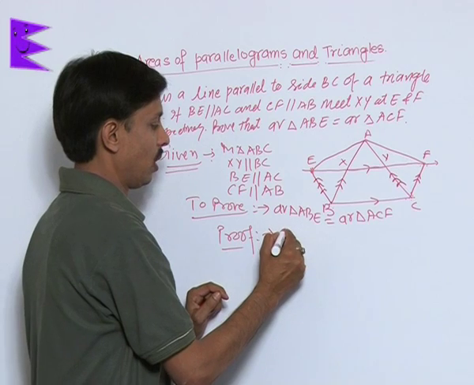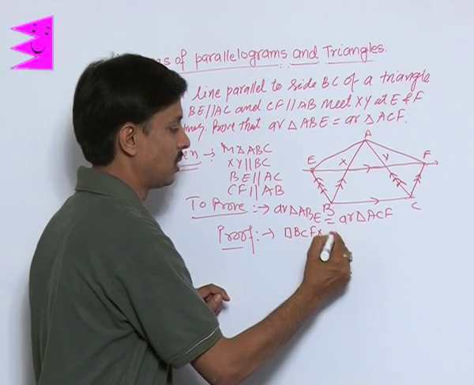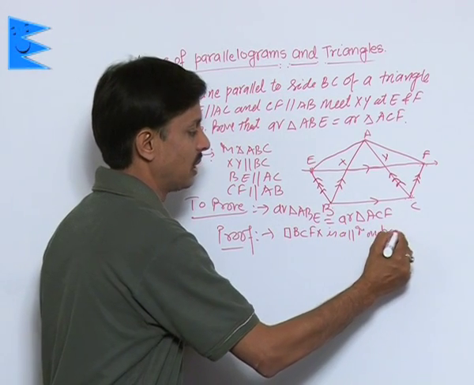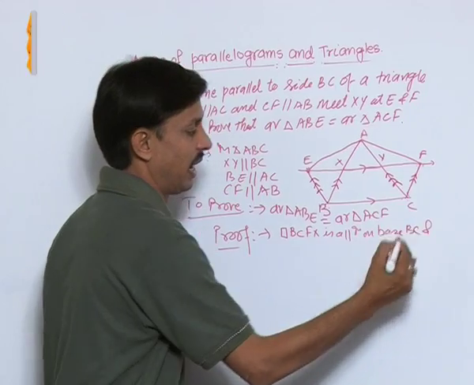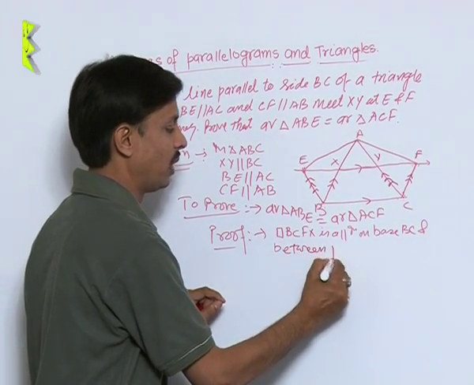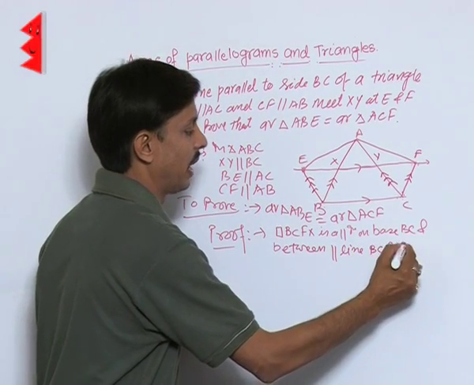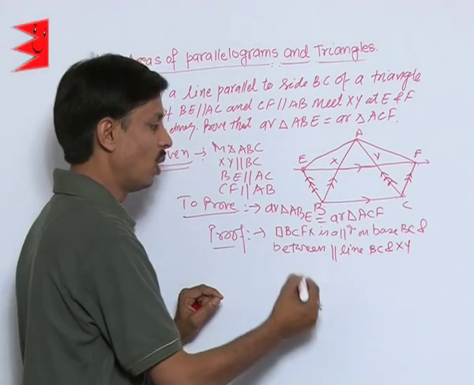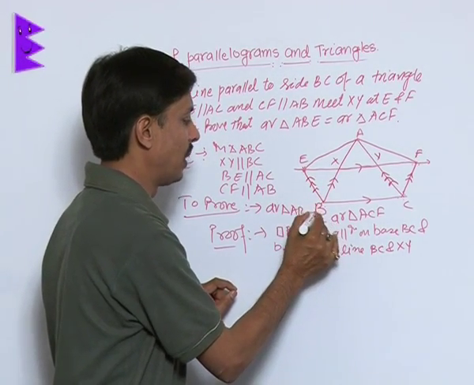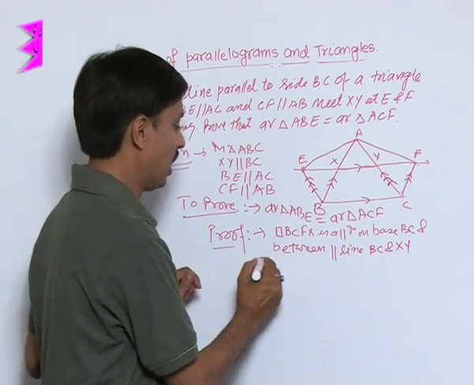You can observe quadrilateral BCFX is a parallelogram on base BC and between parallel lines BC and XY. So what you can say, that there is a parallelogram on the base BC named BCFX.